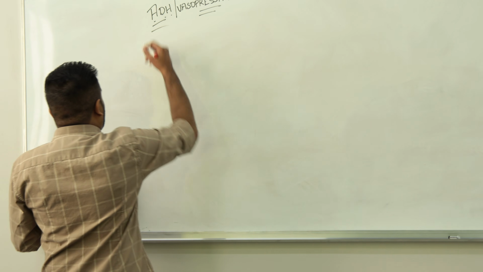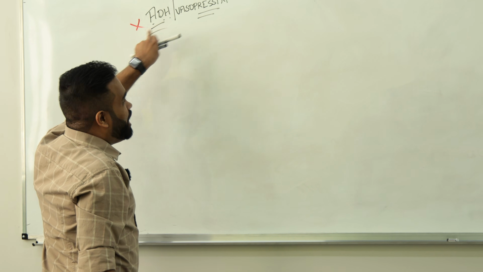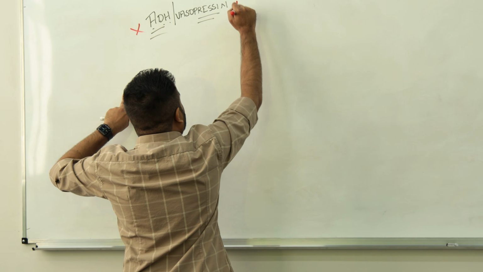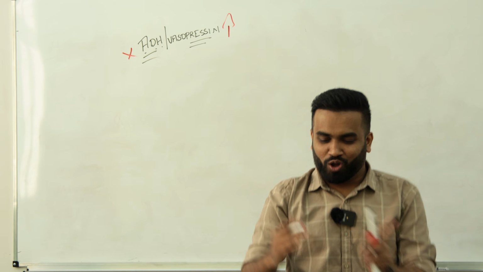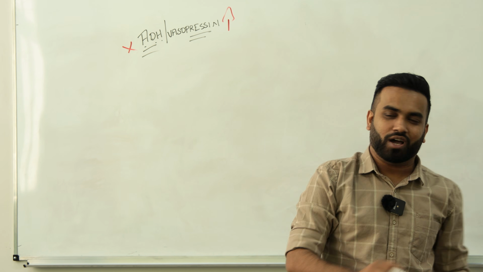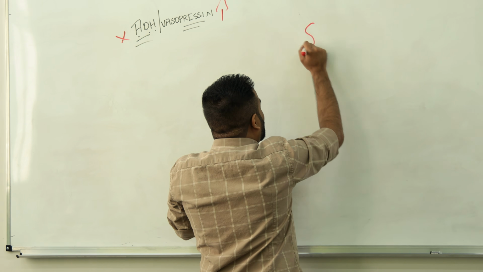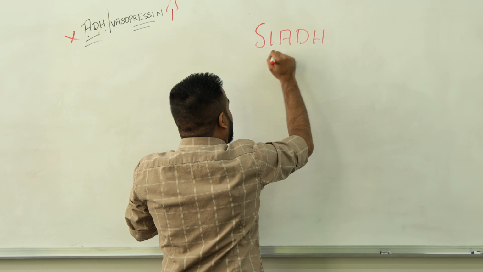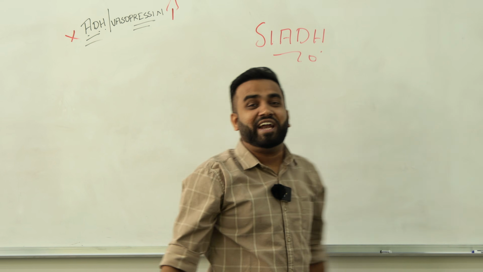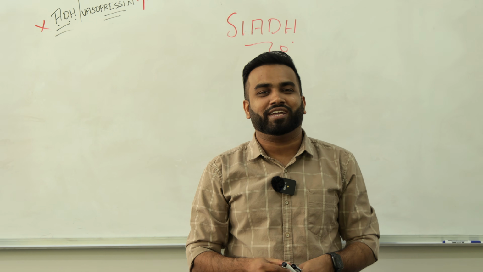Normally, question makers will try to confuse us. One condition is if this hormone is absent, and the other is if this hormone is in excess. So we have to talk about both. If the hormone is less or the hormone is high. Whenever this hormone is high, we call it SIADH. What is the full form of SIADH? Syndrome of inappropriate antidiuretic hormone.